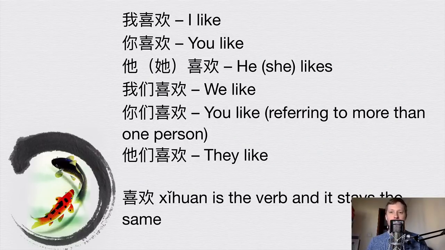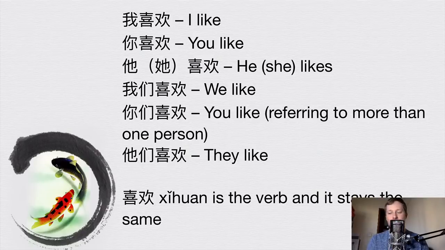But if you've learned other languages, you've probably seen tables of verbs in different forms. For example, I like, you like, he likes, j'aime, tu aimes, il aime, elle aime, nous aimons, vous aimez, ils aiment, things like that in French or other languages. However, in Chinese, as you can see, in all of these forms, the verb is exactly the same. I like, you like, he likes, 我喜欢，你喜欢，他喜欢. We like, 我们喜欢, you like in the plural, 你们喜欢, they like, 他们喜欢. So 喜欢 is the verb and it stays exactly the same in all of these different forms. Whoever's doing the verb, it stays exactly the same. It's just these two characters.